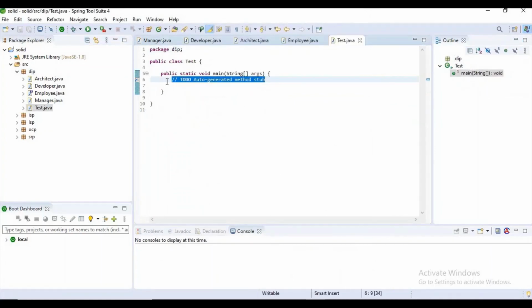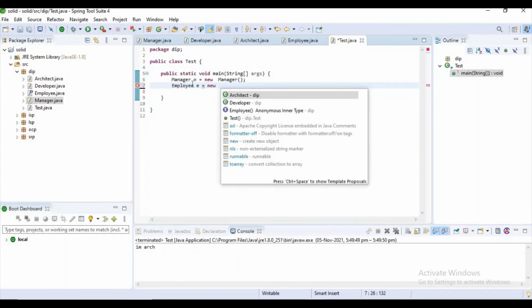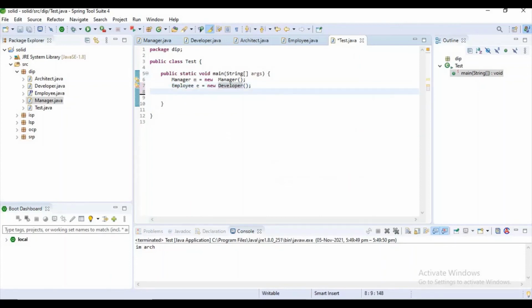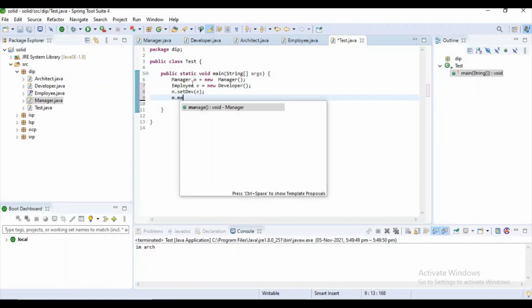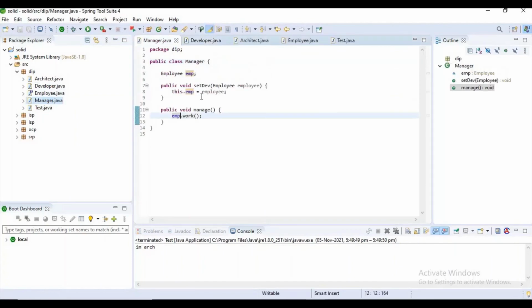Let's create a reference for Manager. Manager is equal to new Manager, and let's create an Employee reference. Employee equal to new Developer. Now to the manager I want to set the reference of the employee, and here I want to call this manage method. Sorry guys, here I have some modification. In the Manager class, it is setEmp. Now it's fine, right? Here also I want to change it.